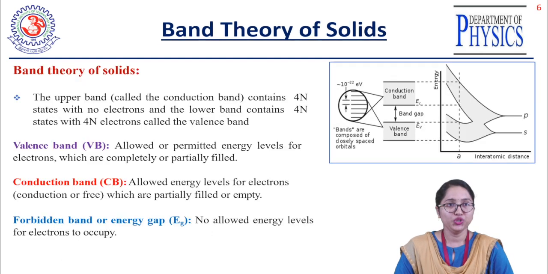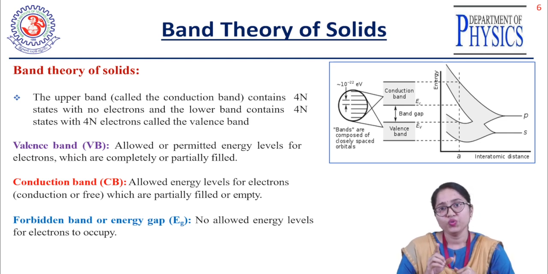Based on band theory, solids are classified into three types. We will discuss that more, but before that, we will discuss what is meant by the valence band, conduction band, forbidden band or energy gap. As you can see in the figure, we have taken the interatomic distance along the x-axis and the electron energy along the y-axis. The gap between the lowest energy level of the conduction band and the topmost energy level of the valence band is what we call the band gap.